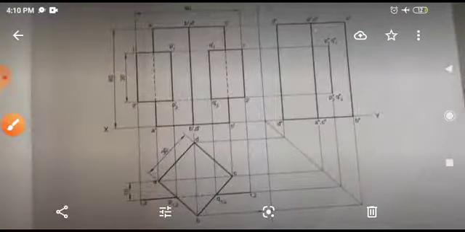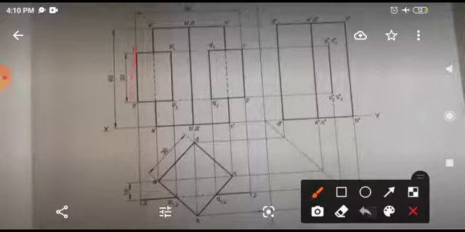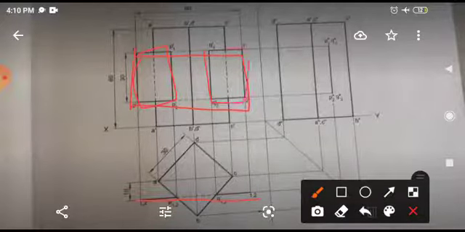Here you can see, if you intersect a plane, plane means a 2D dimension which has height and width. This is the plane we have inserted, same as the line we will see in top view. But in this portion you can see this plane is inserted into the solid.